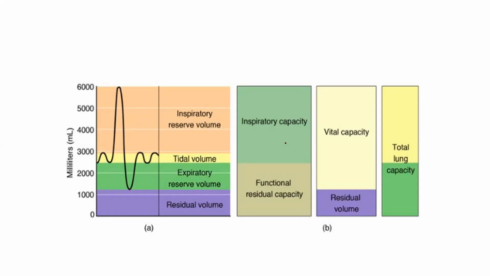The extra air that you take above the tidal capacity is known as the complemental air. All of this is the complemental air, and below it is known as the supplemental air. And then this volume that is left below your graph is known as the residual volume.